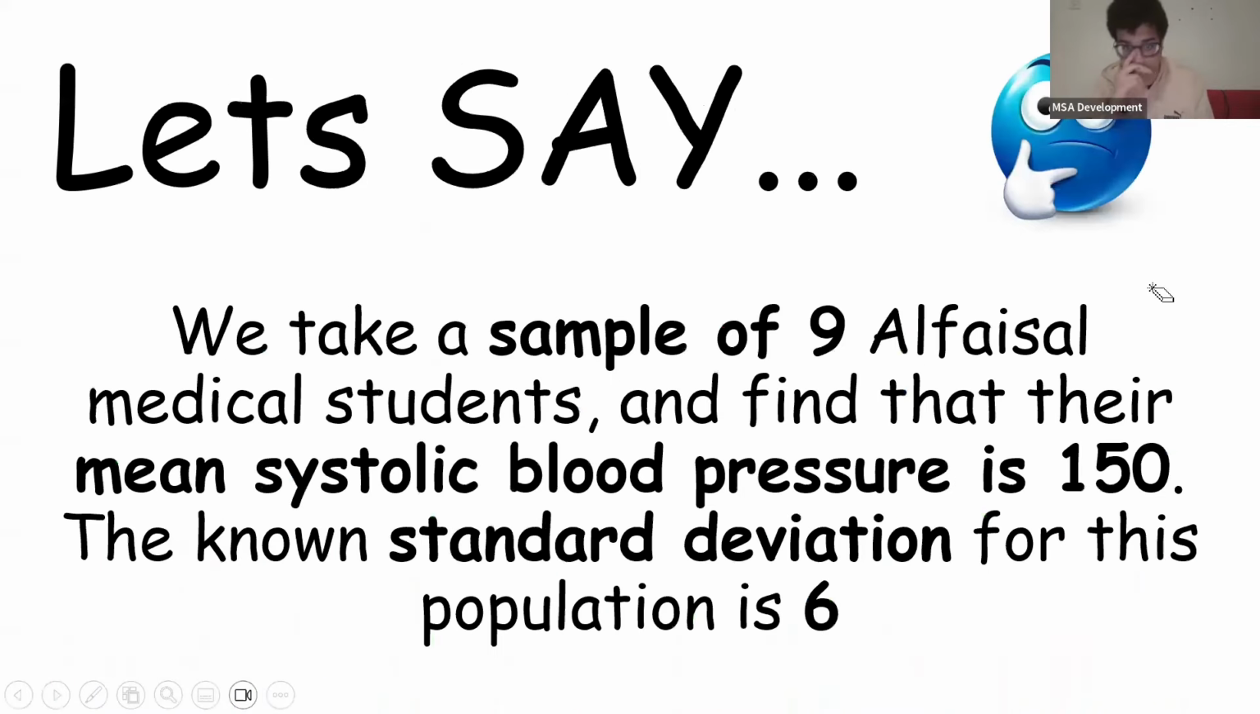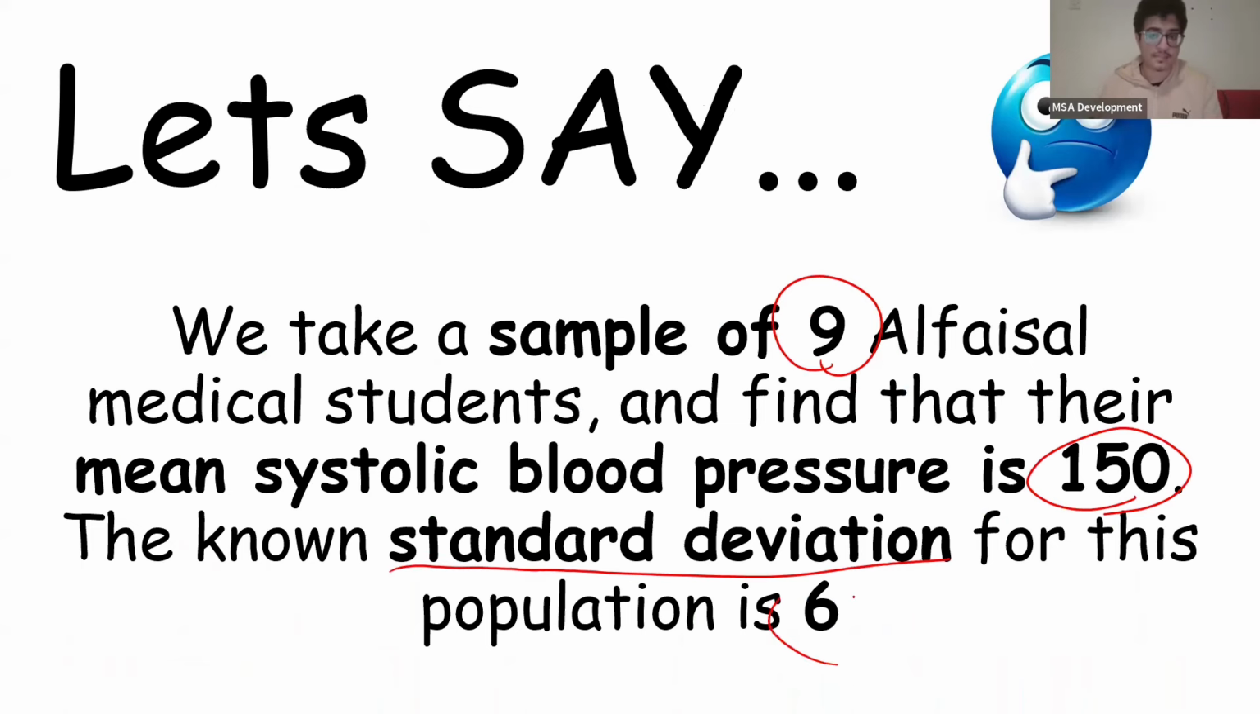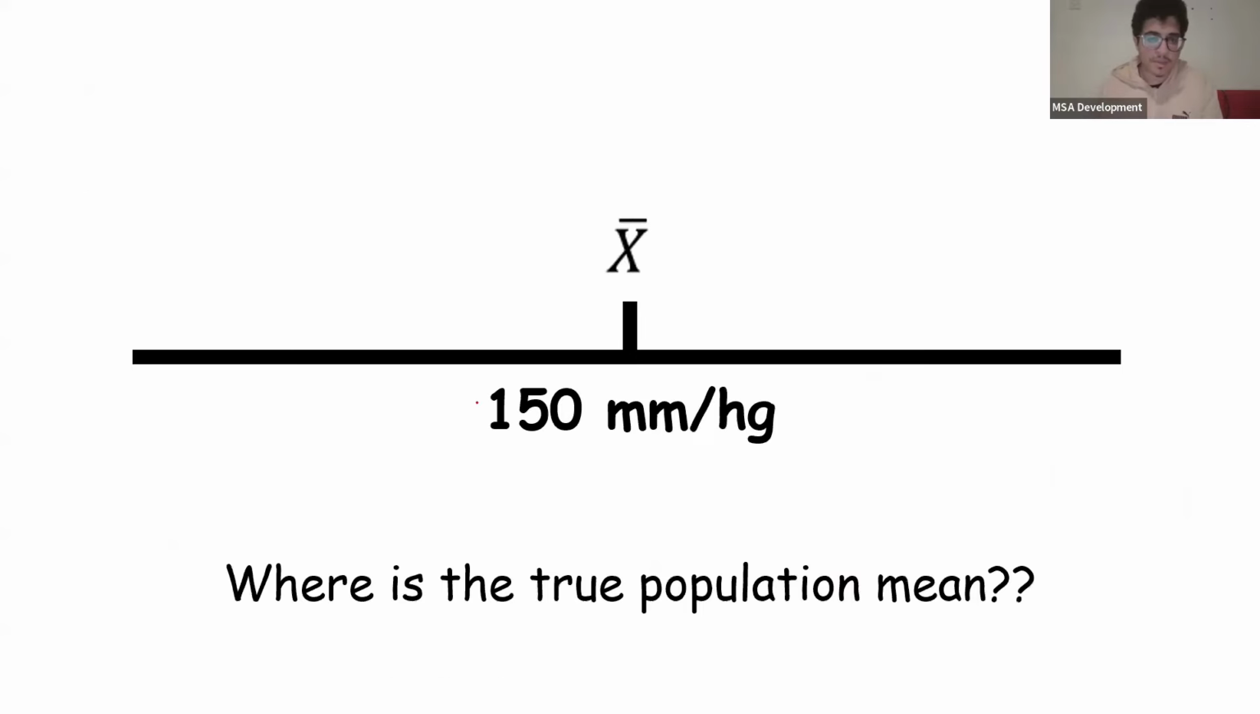Let's say, for example, we're taking a sample of 9 Al Faisal medical students, okay? And we find out that their mean systolic blood pressure is 150, probably because of all the studying. For this population, the known standard deviation is 6. So this is our sample mean, 150. 9 Al Faisal medical students have a systolic blood pressure of 150. But what is the true population mean of Al Faisal medical students? Is it here? Is it here? Is it there?